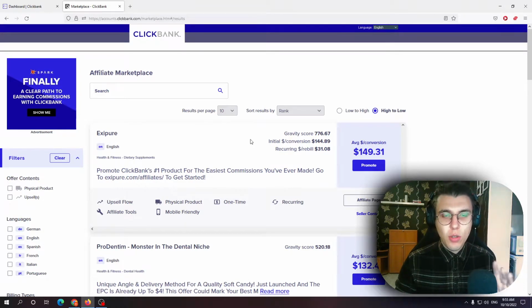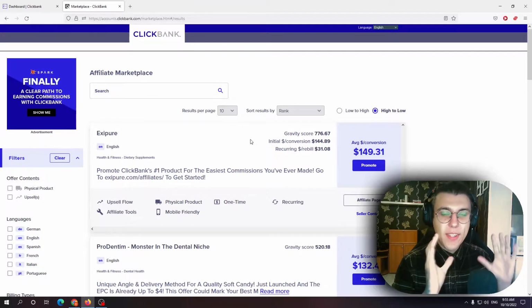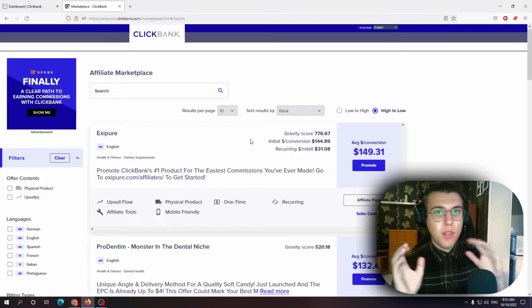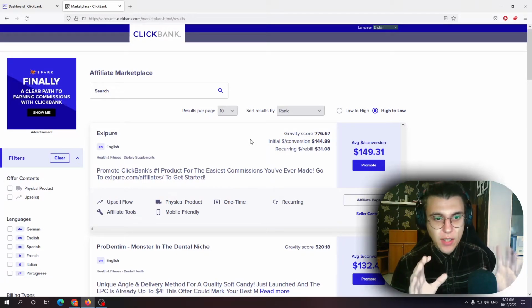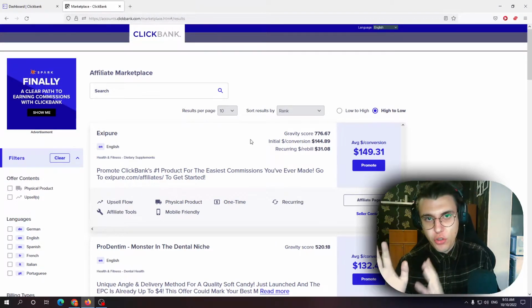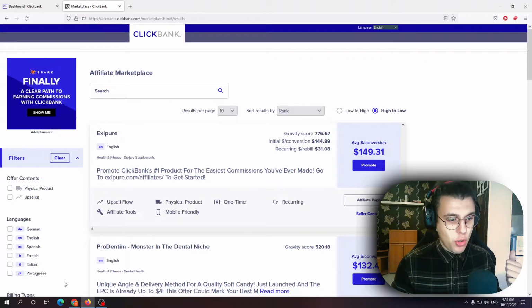The initial dollar is the very first sale you bring to the seller, okay? So you as an affiliate, let's say you refer some people and you make them buy something for the first time. That is what the initial conversion or the initial dollar per conversion is. This includes any upsells, and I'm gonna show you to back this up.